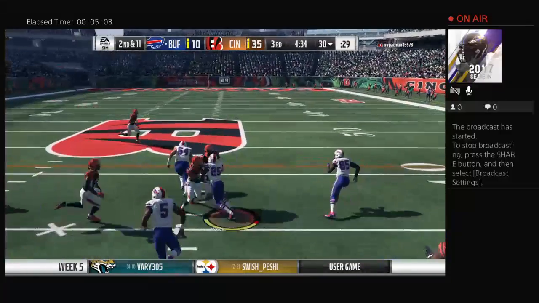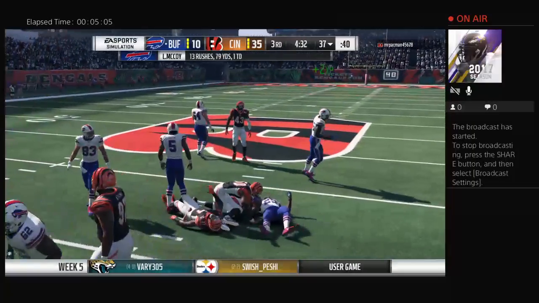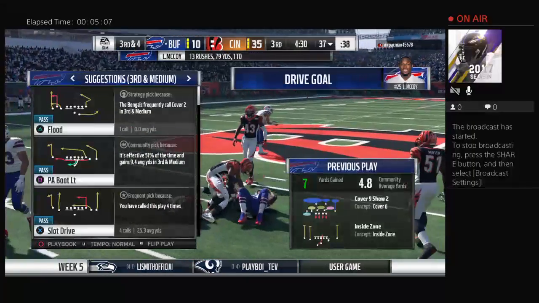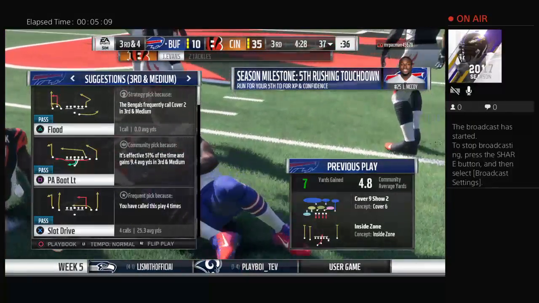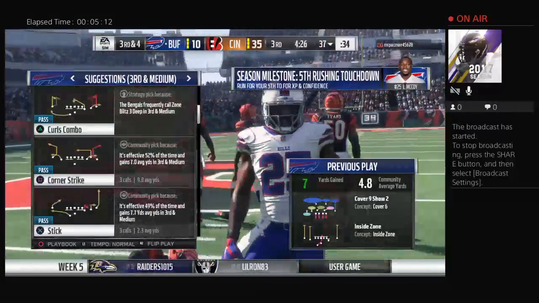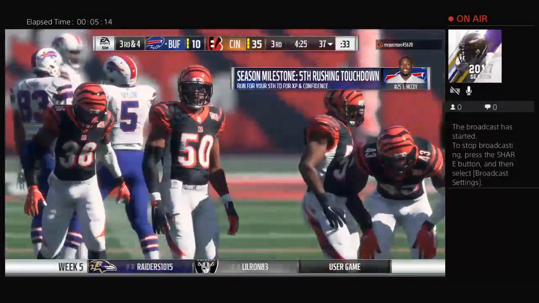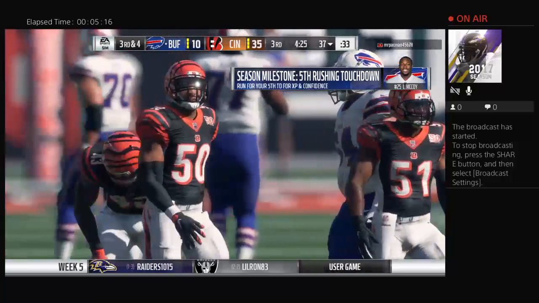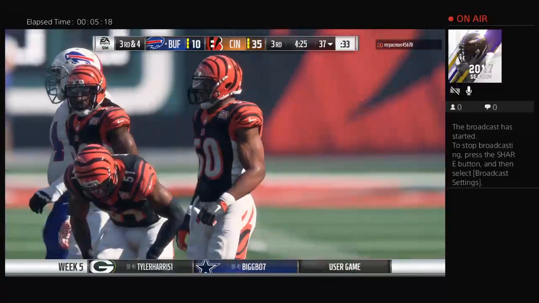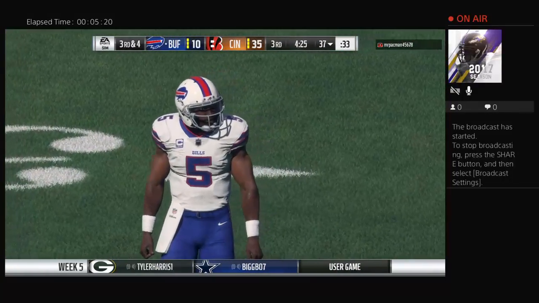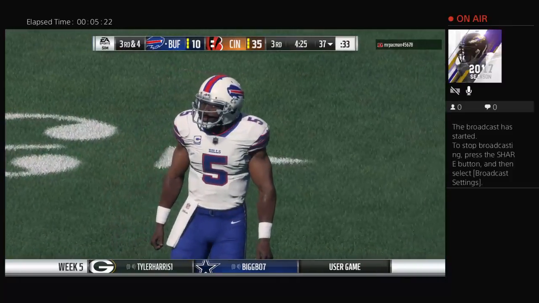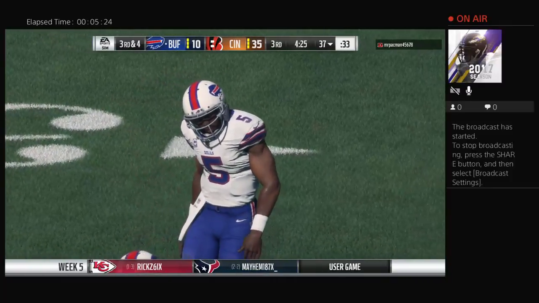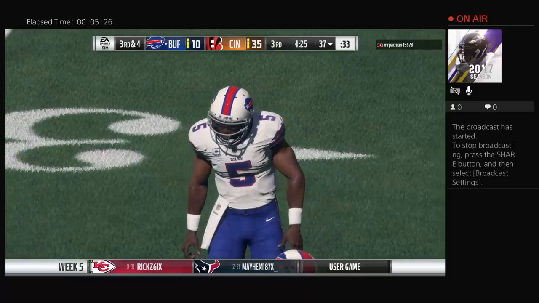Second down. It's McCoy. And he's got a good gain of 7 up to the 37. On a second and long, it's really nice to see an offense that has enough confidence to run the football in that situation. I think that goes back to their practice and game planning. They've seen things on tape and in previous games that led them to believe that even in a long-distance situation, they can still run the football and gain enough yardage to put themselves in a good spot on third down.